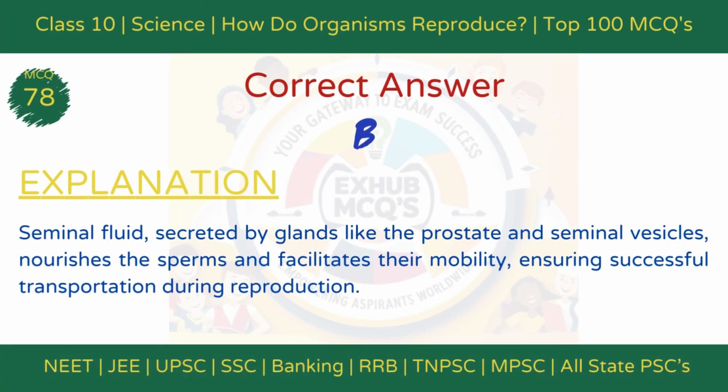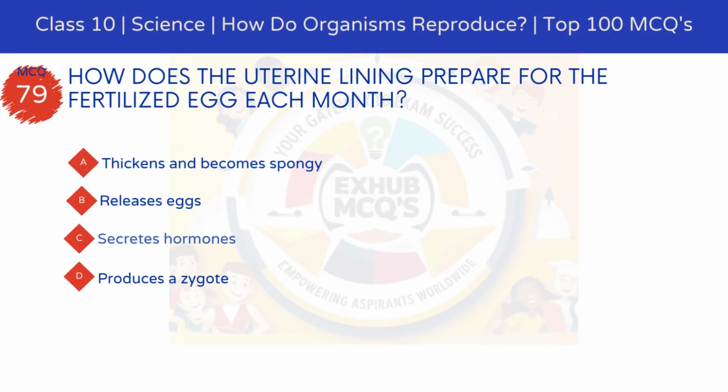The correct answer is option B, provides nutrition to sperms. Explanation: seminal fluid, secreted by glands like the prostate and seminal vesicles, nourishes the sperms and facilitates their mobility, ensuring successful transportation during reproduction.